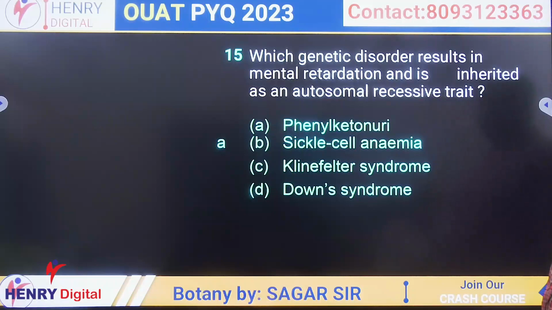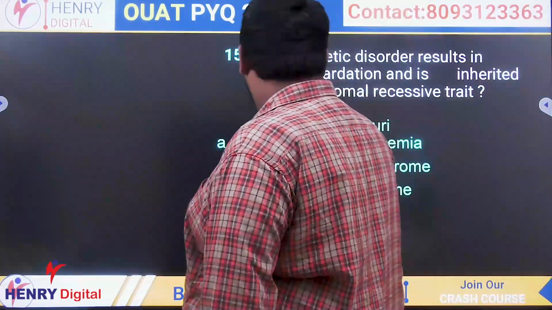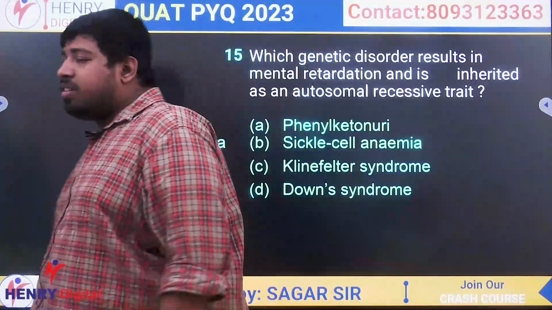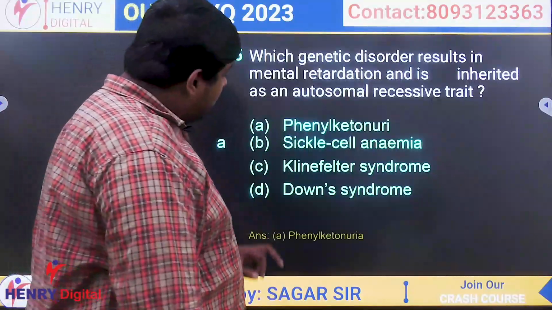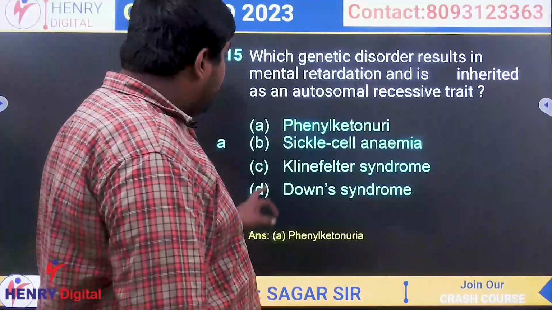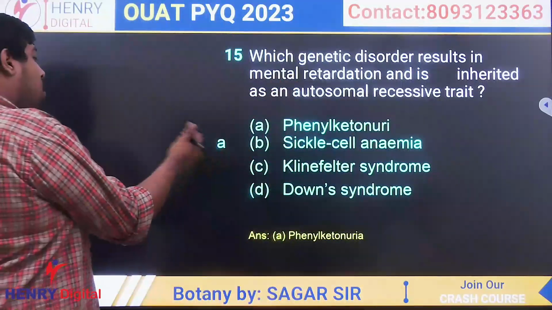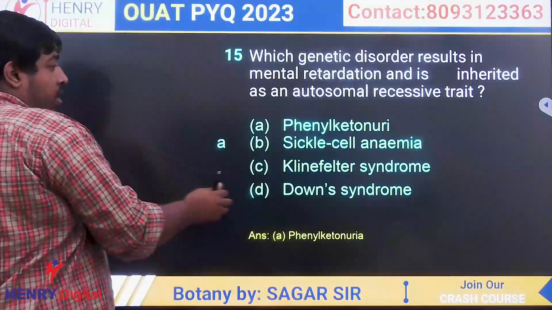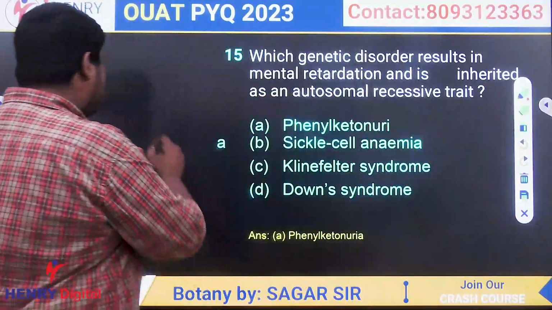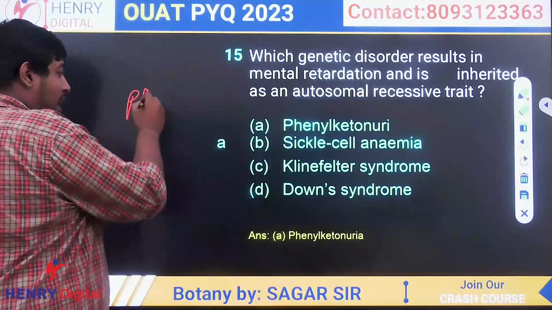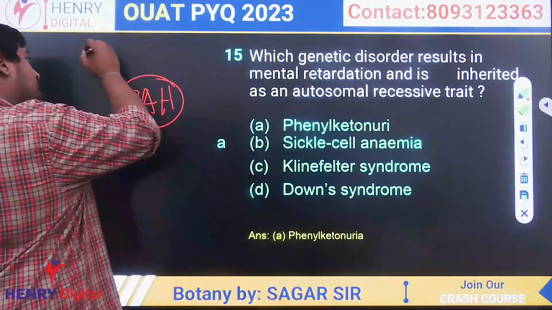Which genetic disorder results in mental retardation and is inherited as an autosomal recessive trait? The first option was phenylketonuria. In case of phenylketonuria, there is an enzyme called phenylalanine hydroxylase. The gene producing this enzyme was inactivated.